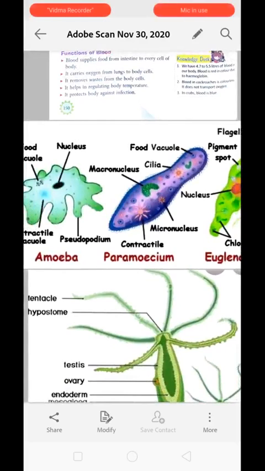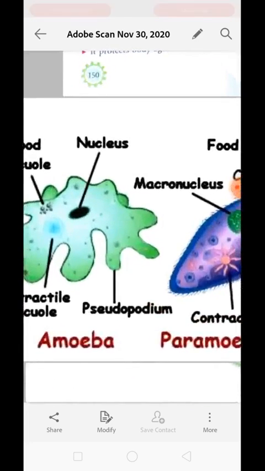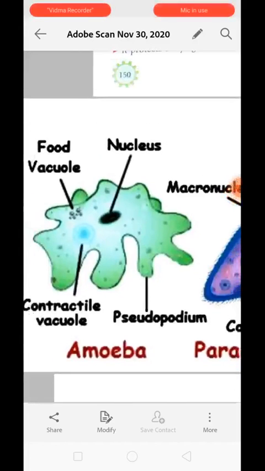So the molecule of oxygen which is needed by the organism get diffused into the body cell. The oxygen get transported into the body cell through general body surface by diffusion, and carbon dioxide from the body get diffused out through the general body surface as well, because the body structure of animal is very simple. It is made up of only one cell.